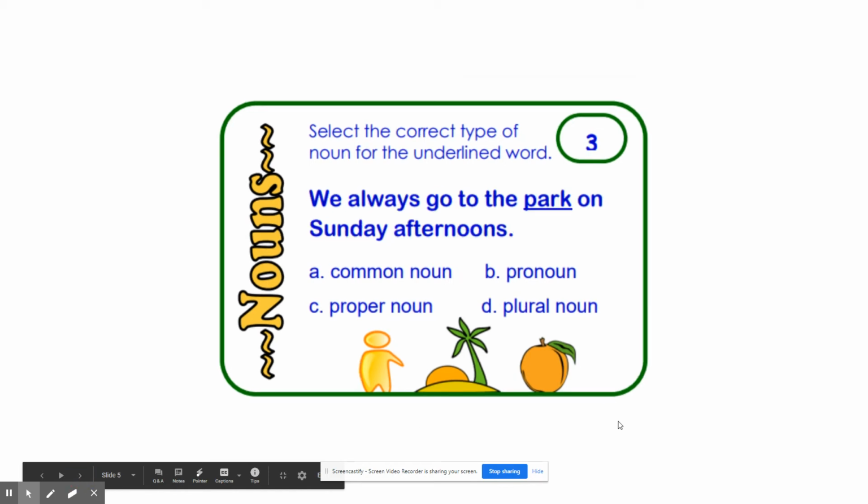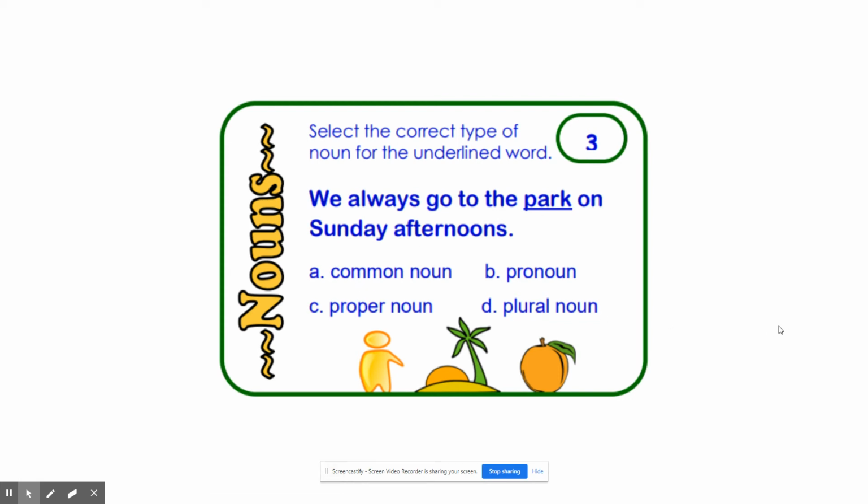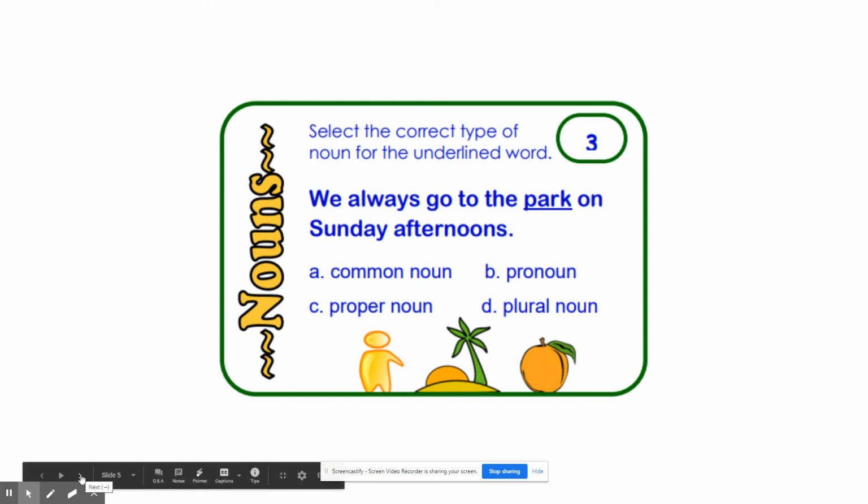We always go to the park on Sunday afternoons. So our noun that we are analyzing is the word park because it's a person, place, or thing. But is it A, common noun, B, pronoun, C, proper noun, or D, plural noun? If you said A, a common noun, you're correct. Park is just a common noun. It's a generic name. Now, if you said Benton Park, which would be capitalized, you know it would be a proper noun. So common noun and proper noun are kind of the opposite of each other. They're antonyms.